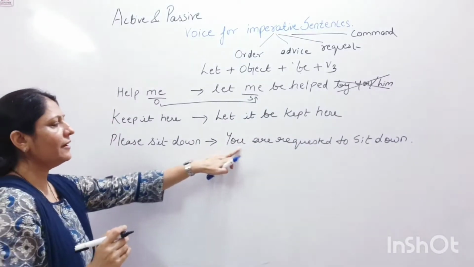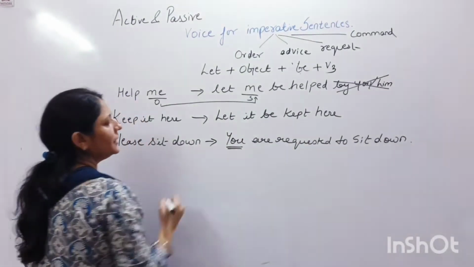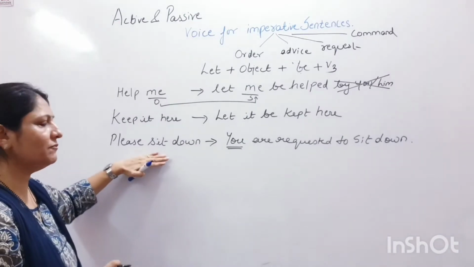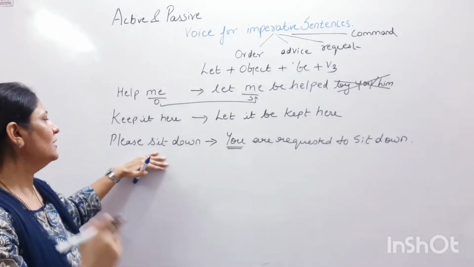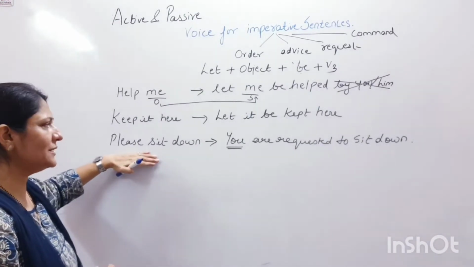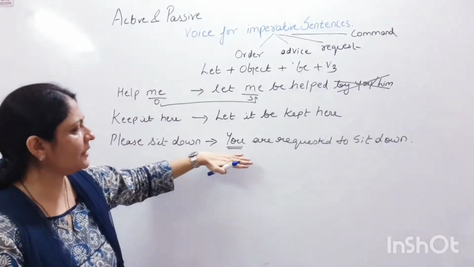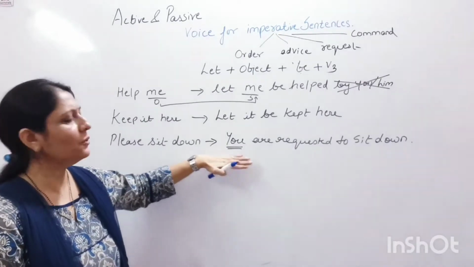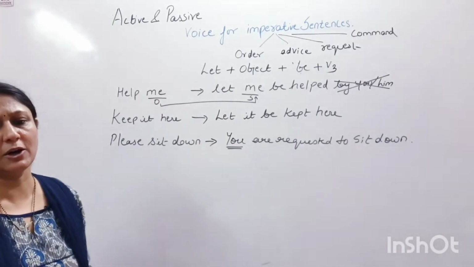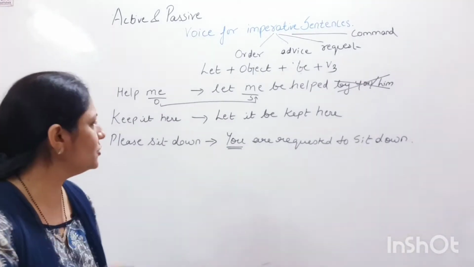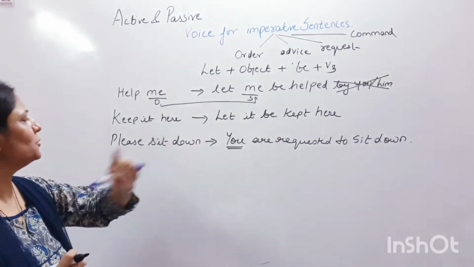Why have I added this word you? It is assumed that someone is asking someone to sit down. There was no other subject over here. So in this case, we can add a subject you over here. Please sit down में हमारा sentence बन जाएगा: you are requested to sit down.